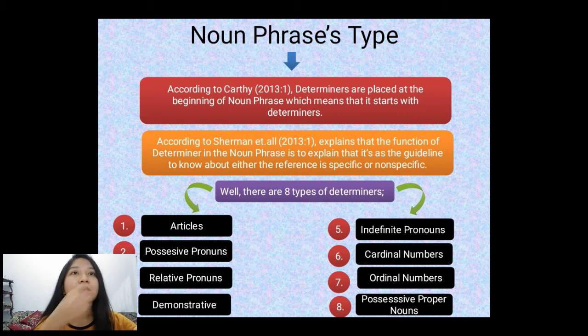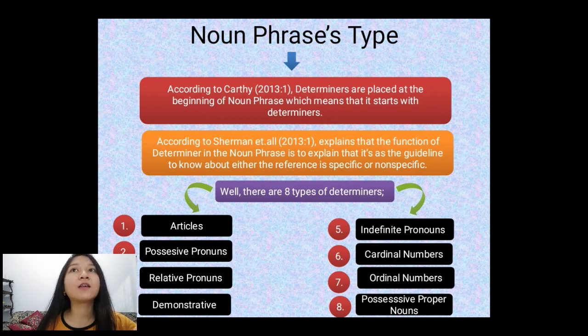Third, relative pronouns consist of whose, which, whichever, what, whatever, and etc. Fourth, demonstrative consists of singular, this, that, and plural, these, those. Fifth, indefinite pronoun consists of any, each, few, other, some, and etc.